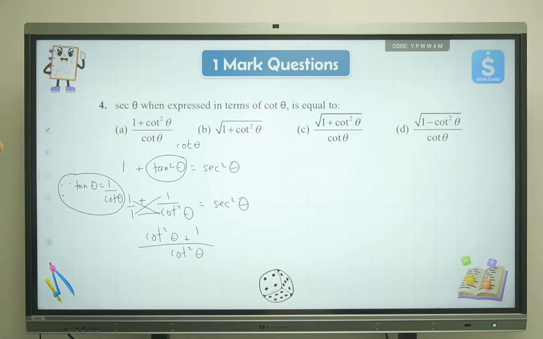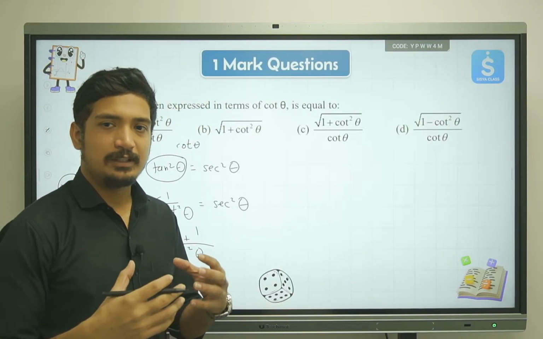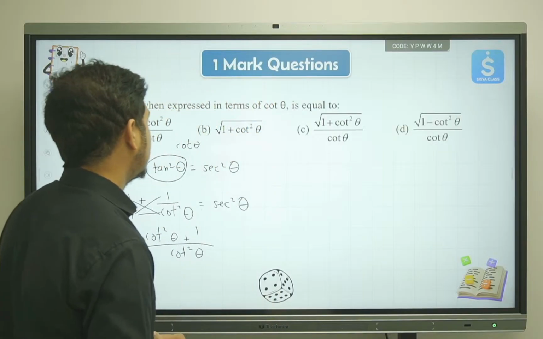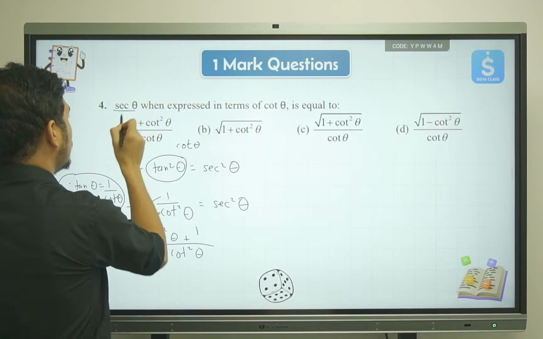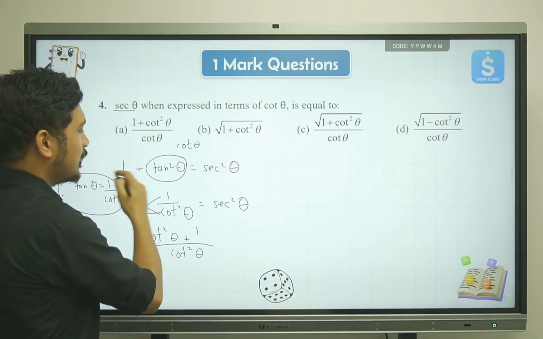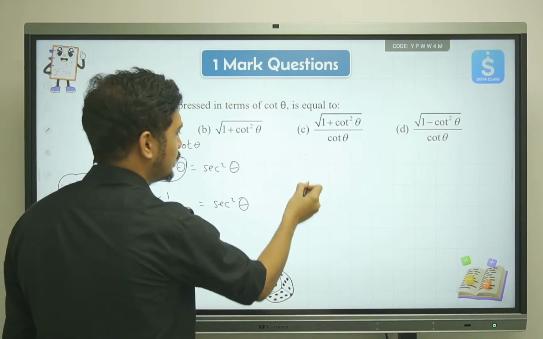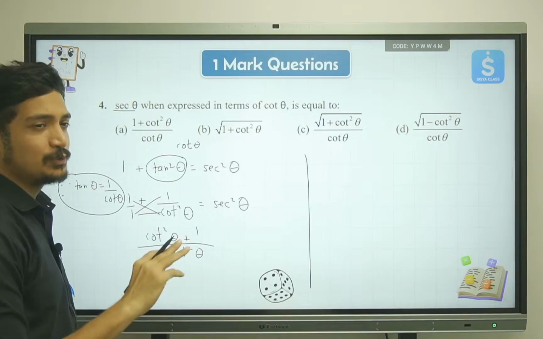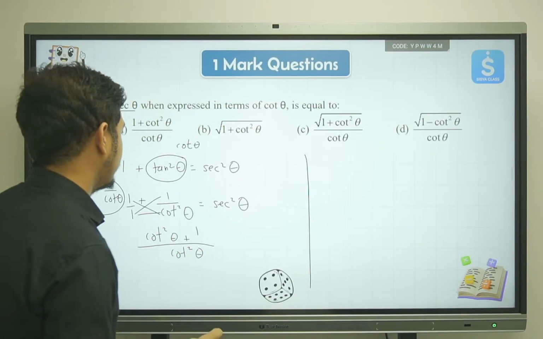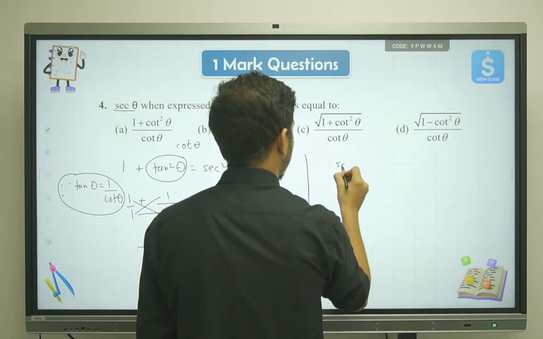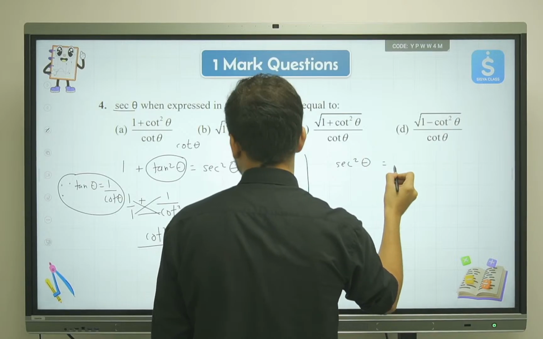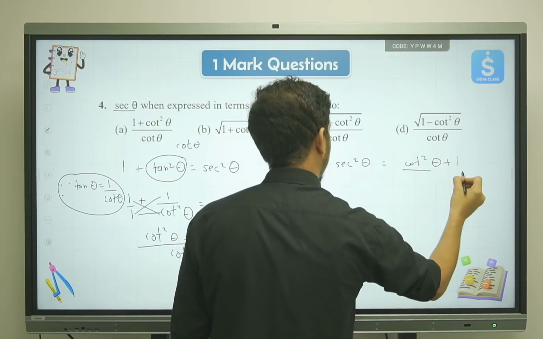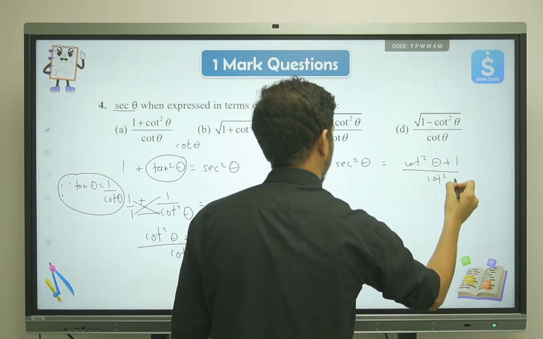Okay, and now if you see it, the equation is moving slowly towards what we wanted, but we still want the value of sec theta, not sec square theta. So we'll take the square root of both sides. I'll switch the RHS with LHS, and because we are switching it, we don't need to change the sign. So sec square theta is equal to cot square theta plus 1 divided by cot square theta.